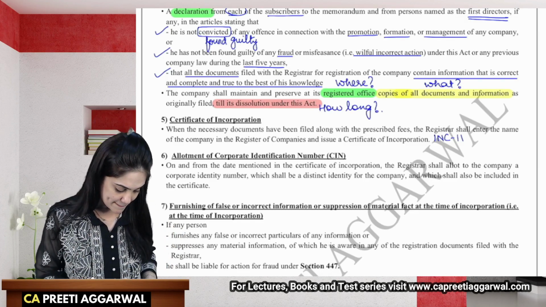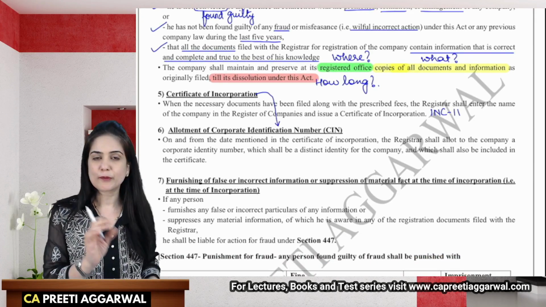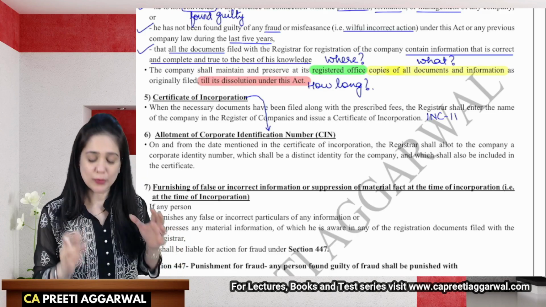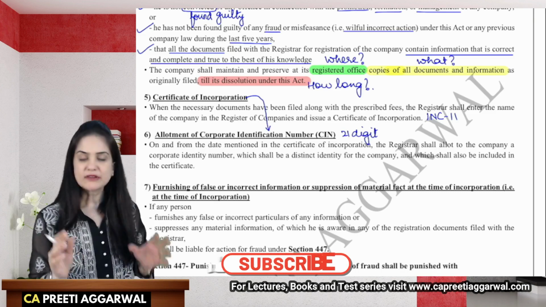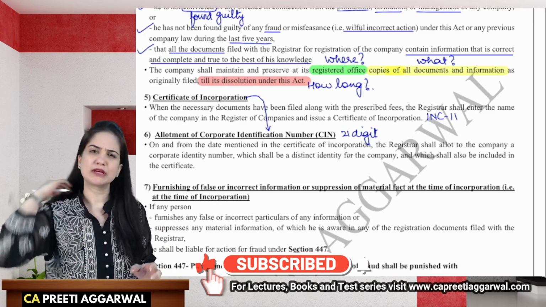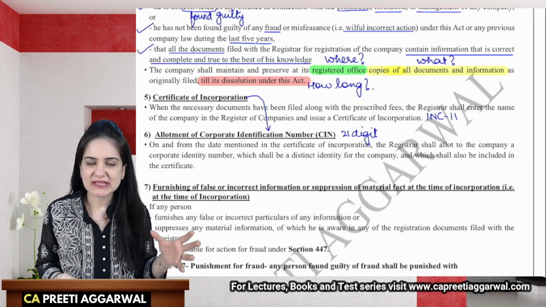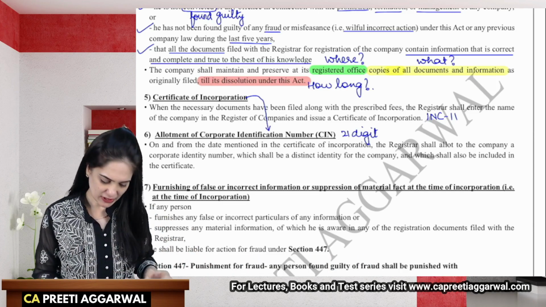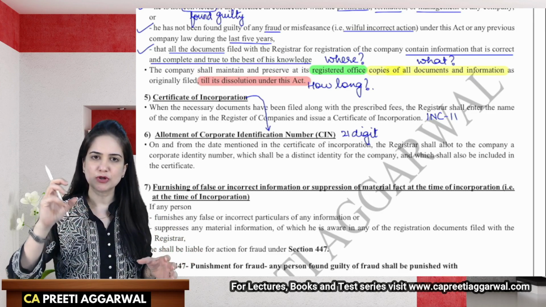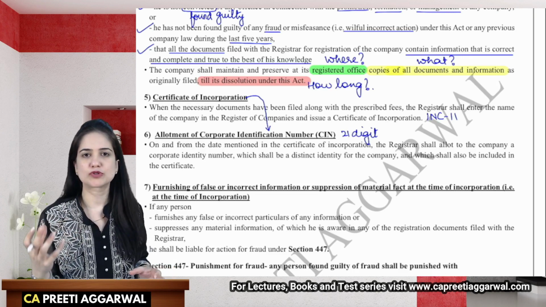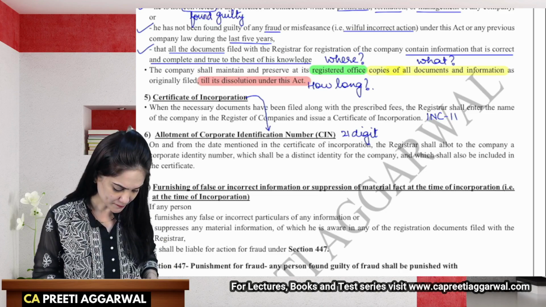Then the certificate will also contain a corporate identification number. This is a 21-digit alphanumeric number, and that is unique to every company. It is a combination of various aspects. I had done a YouTube video on that and also on my Instagram channel, so go and watch that video later. It is a 21-digit alphanumeric number. It is unique, and the certificate will mention the corporate identity number of the company, and it will also mention the TAN details. It will be mentioned in the certificate of incorporation.